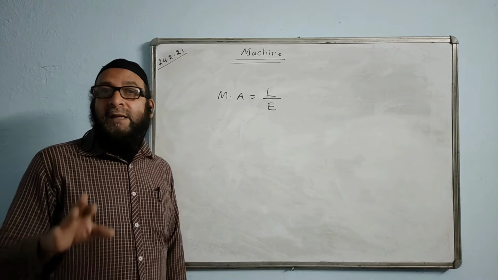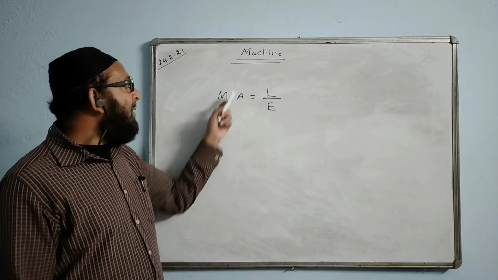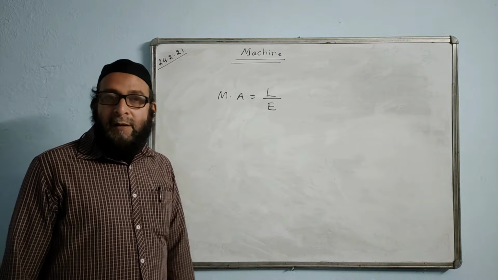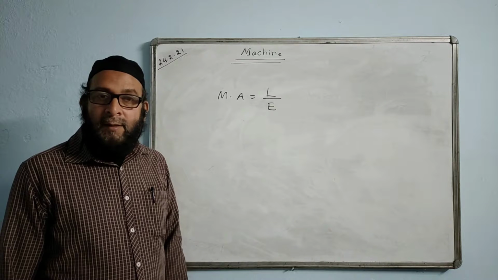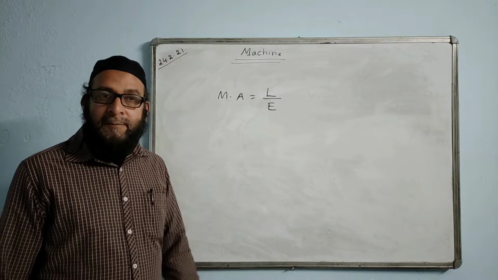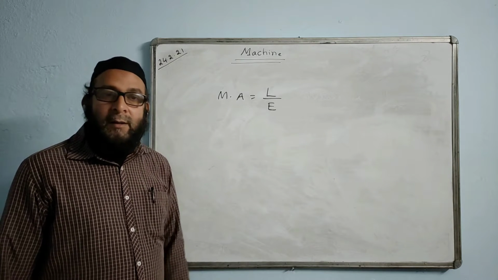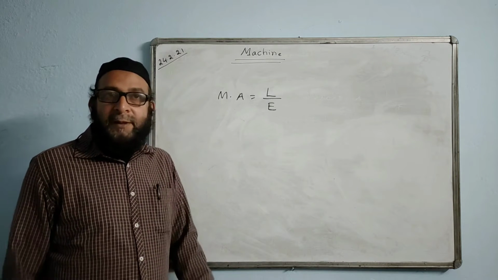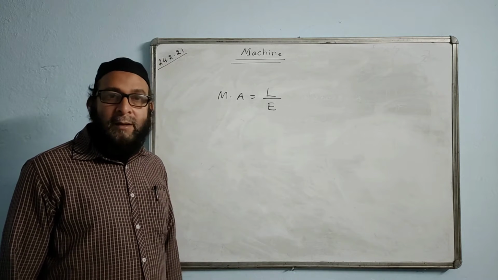If the mechanical advantage is 1 by 3, what does it mean? 1 by 3 is equal to L by E, therefore E value will be 3L. Effort will come 3 times of the load. That means you have to give more effort, but you will be gaining the speed. Your effort value is 3 times more than the value of the load, but definitely you will gain in speed because you are giving more effort and the speed picked up by the load will be more. That's why it's called speed multiplier.